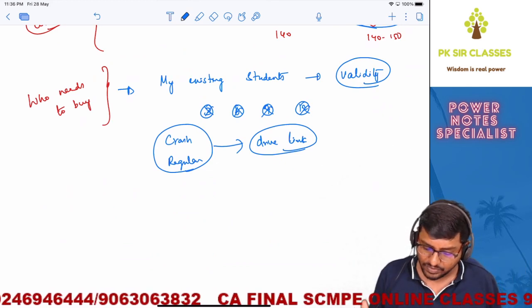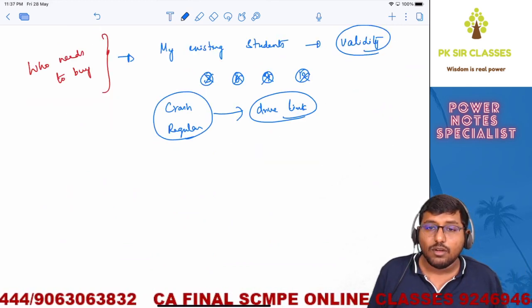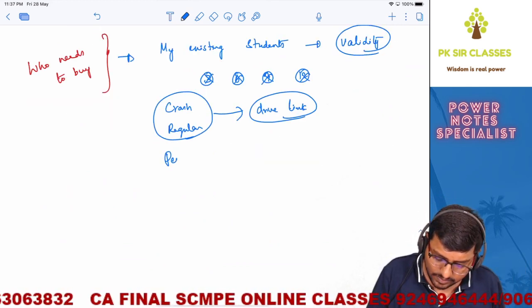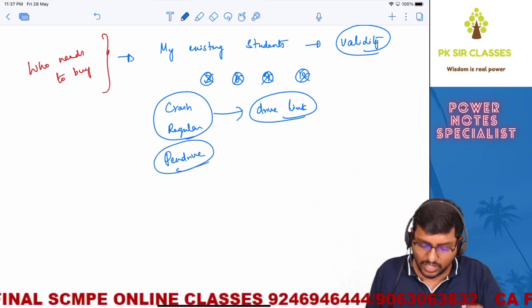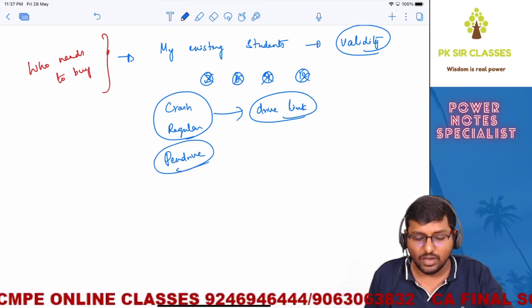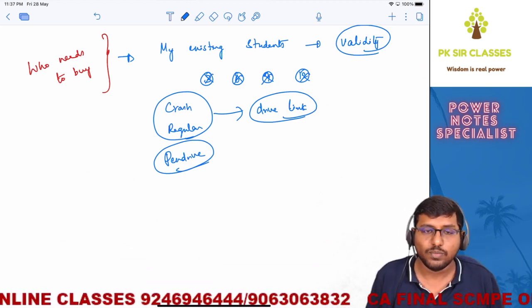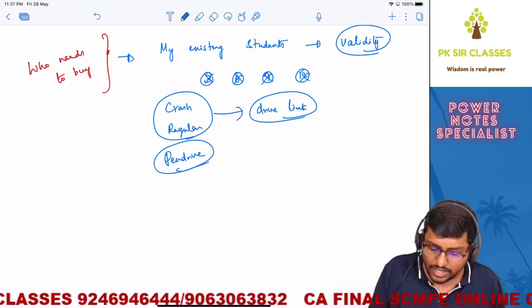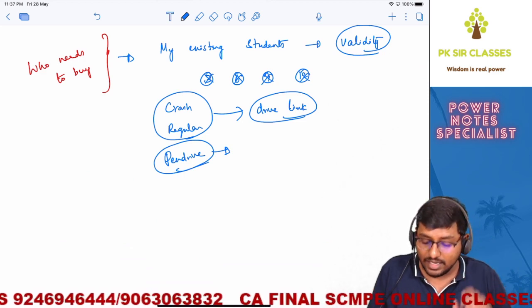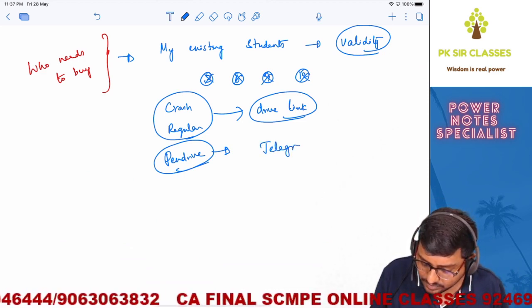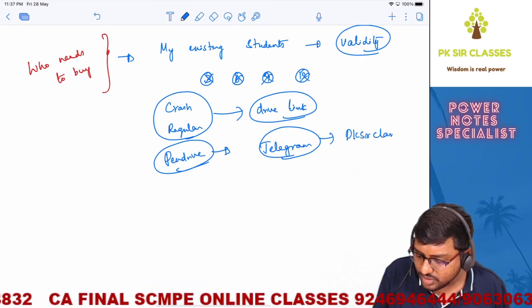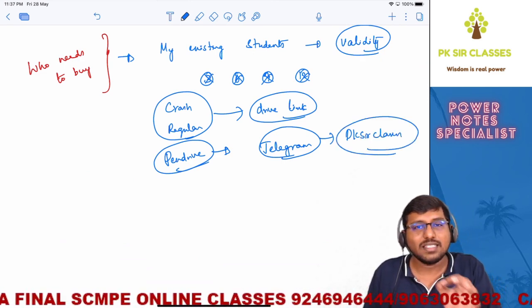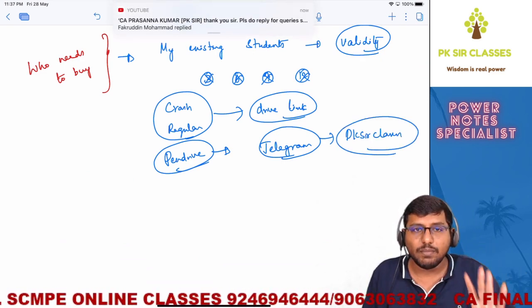This is clear. Next, for pen drive students, there are students who have purchased the pen drive. Unfortunately, this is the negative point of the pen drive. I cannot update it whenever I want to. For those guys only, what we have done is that in our Telegram group, what Telegram group? PK Sir classes. You can just search with this name, PK Sir classes in Telegram. You will find PK Sir classes.